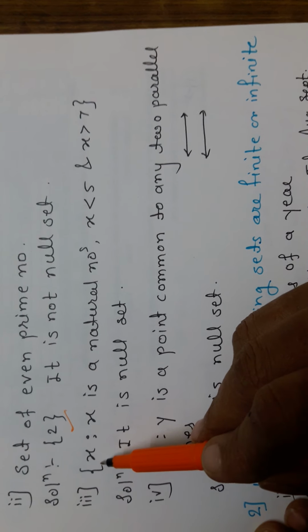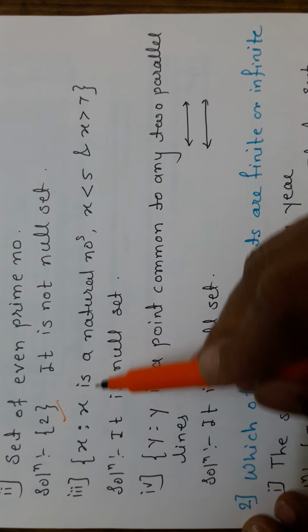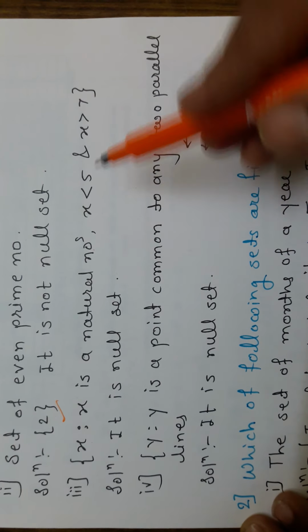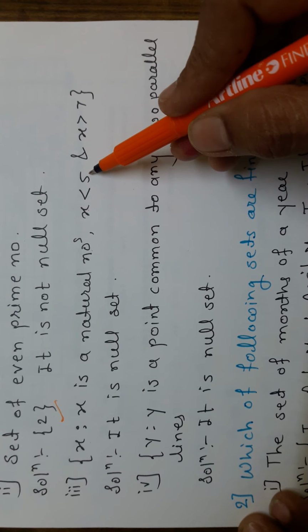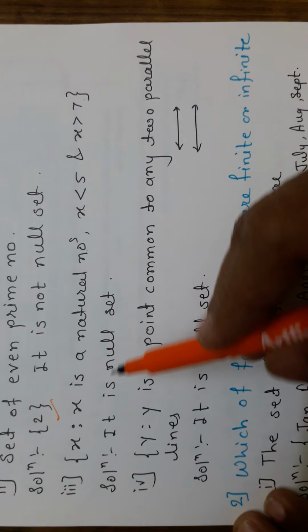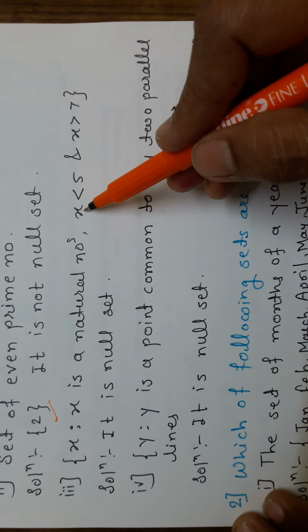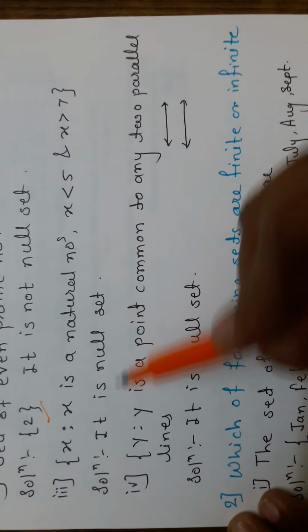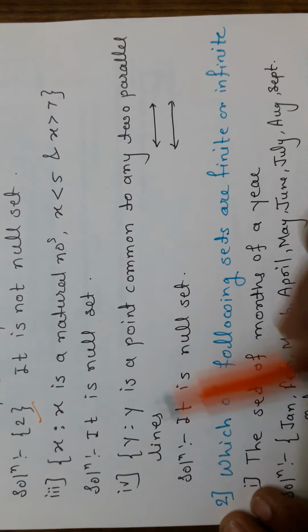Third is the set of x such that x is a natural number, x is less than 5 and x is greater than 7. There is no natural number which is less than 5 but greater than 7. That's why it is a null set.